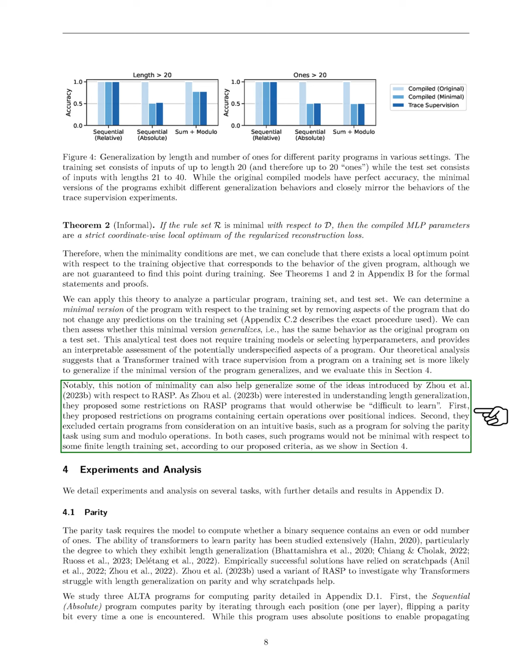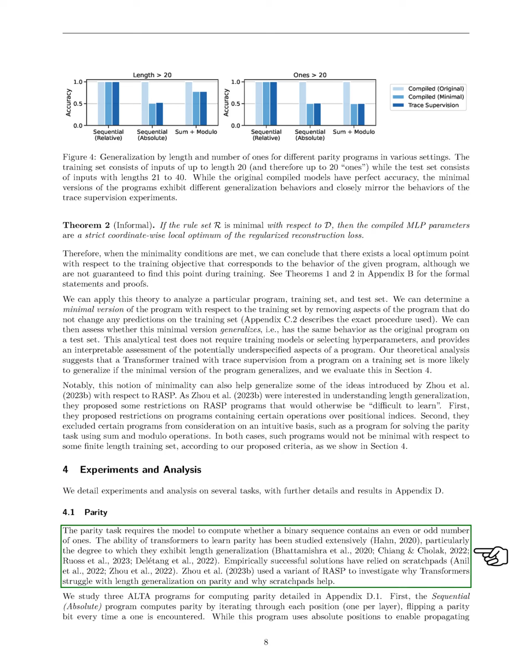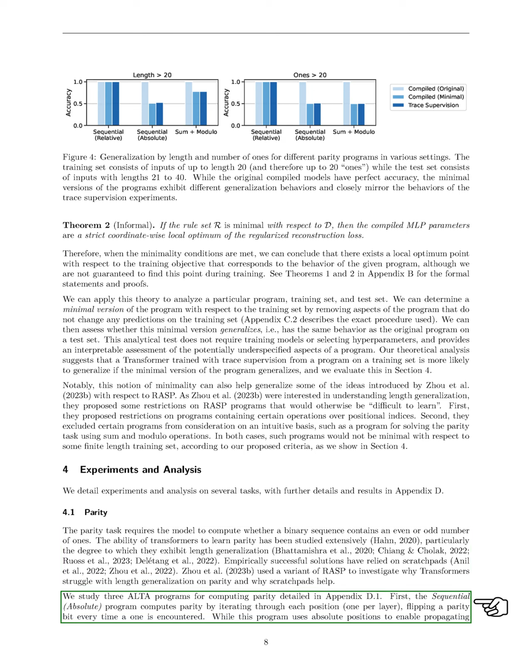Section: Experiments and Analysis. In this section, we present our experiments and analysis on various tasks, with additional details and results available in the appendix. For the parity task, we need to determine if a binary sequence has an even or odd number of ones. We have explored how well transformers can learn this task, especially their ability to generalize across different lengths. Previous studies have shown that successful approaches often use scratchpads. We examined 3 ALTA programs for computing parity, which are described in the appendix.